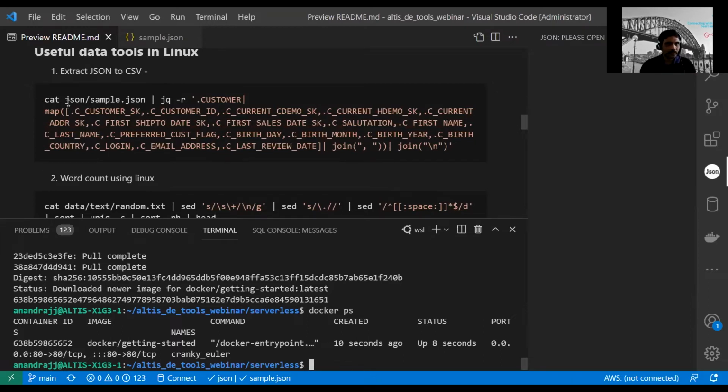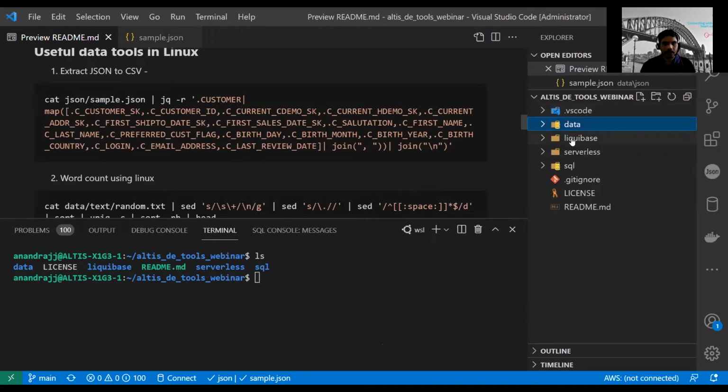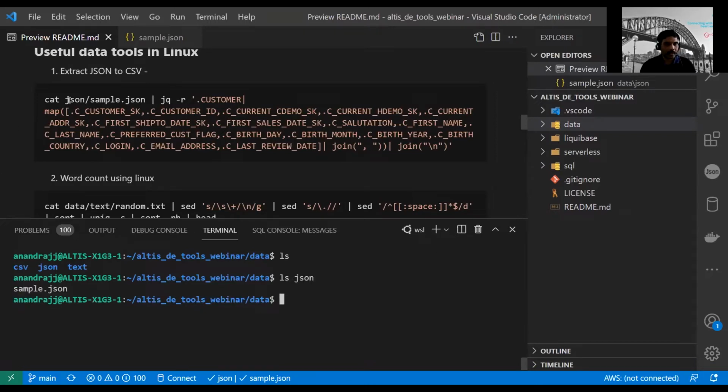You can see this command starts from the JSON folder, so I think we need to go into the data folder. I'm in the serverless folder here. I'll do an ls. You can see it is the same folder where we have data, Liquibase, the readme and all of that. Let's go into the data folder, cd data, and then do an ls on JSON. You see that we have this JSON sample .json.